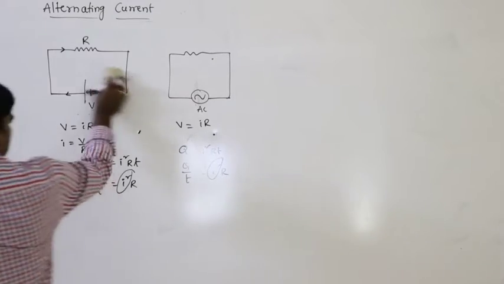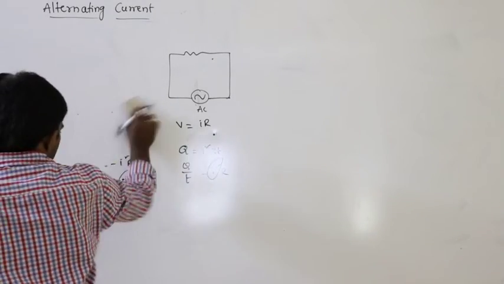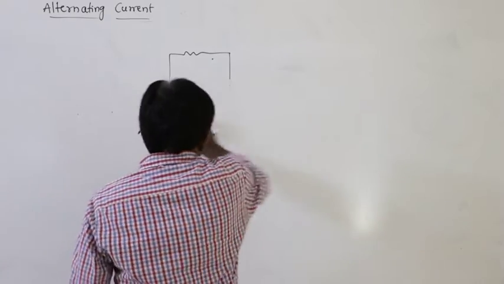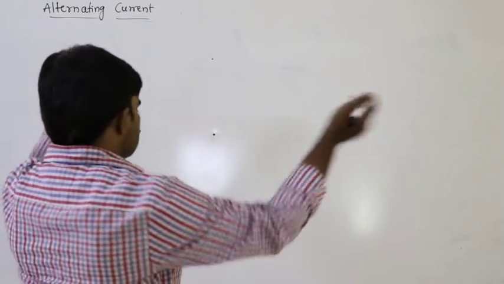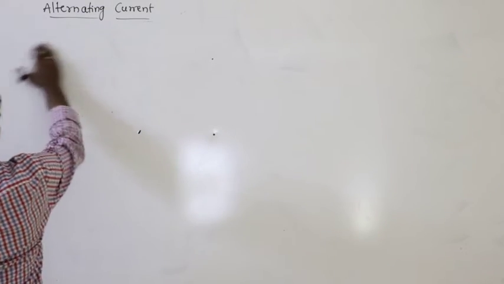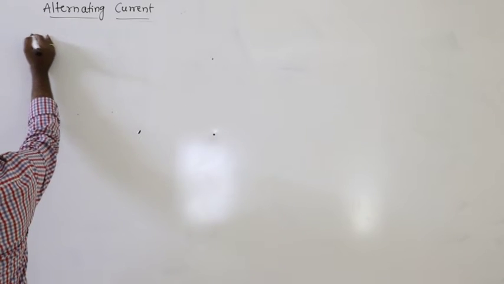Now, how is the alternating current produced? How is the alternating potential or alternating EMF produced? That is mainly based on the AC generator. What have we already discussed about the AC generator? What is the AC generator? EMF induced